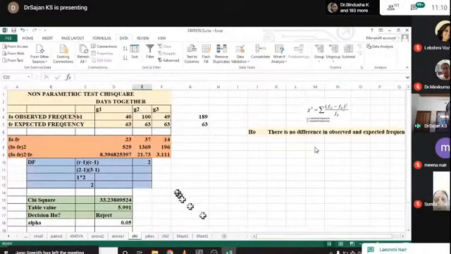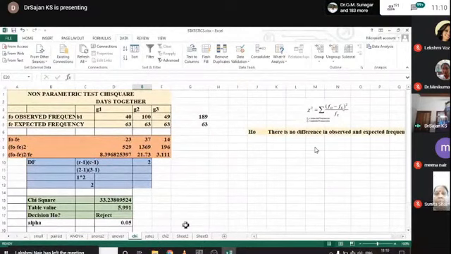Yeah, I think I already explained chi-square. So now I think all of the statistics available in Microsoft Excel are finished. Now we can go for our PSPP package.